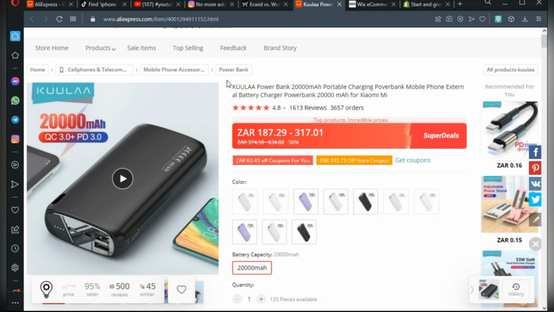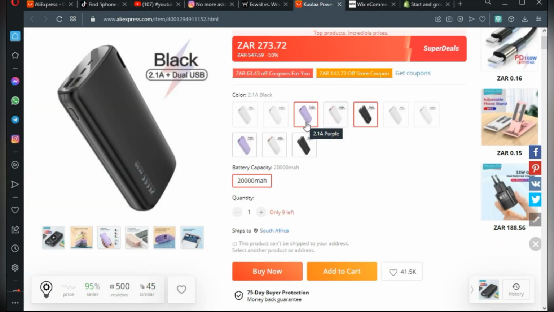So anyways, to carry on, once you find your product, you list it on these platforms to create your brand, and then you drive the traffic to your online store. Once a person buys that product, you are getting it for something up to 317 rand over here per product. The colors do depend on the price as well. So let's say the maximum that you are seeing over here is 317 rand. Let's just say 320 rands, and then you list it for maybe 900, 1,000 rands on your store, or even more than 1,000 rands. It just depends on how much power banks are going for that have this capacity over here.